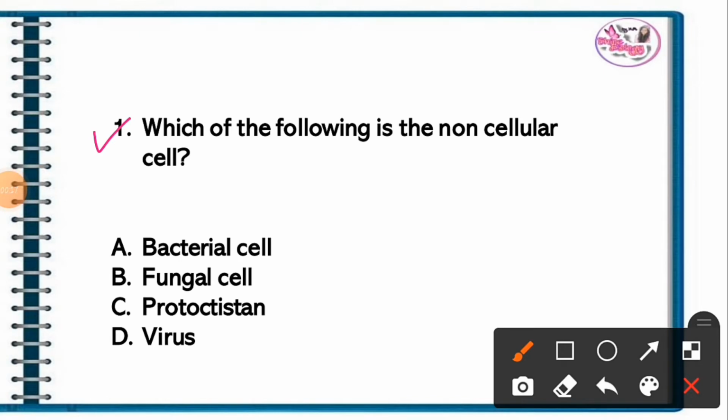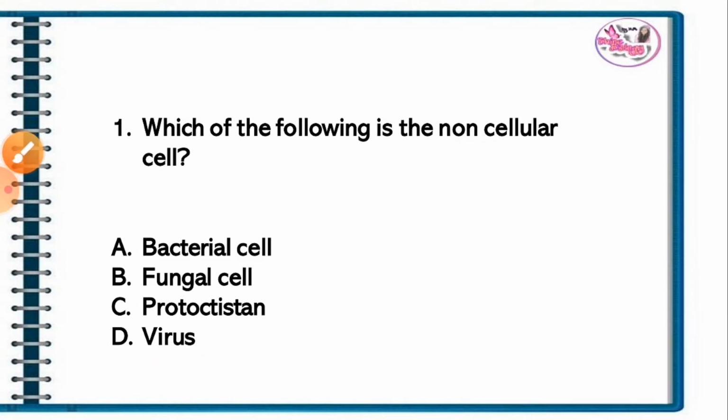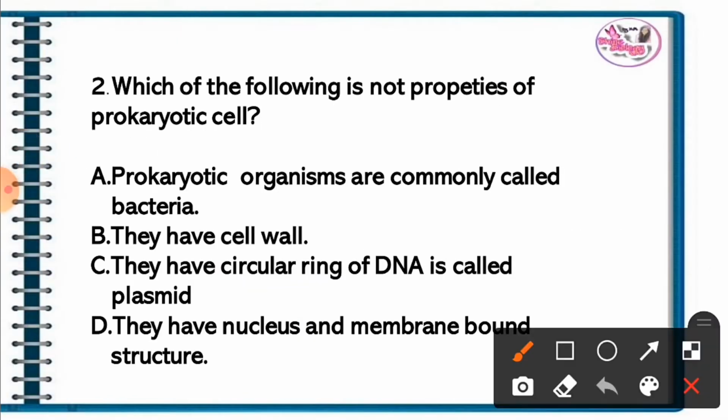Question 1. Which of the following is the non-cellular cell? The correct answer is option D. Virus is the non-cellular cell. Question 2. Which of the following is not properties of prokaryotic cell? The correct answer is option D. They have cell nucleus and membrane bound structure is not property of prokaryotic cell.